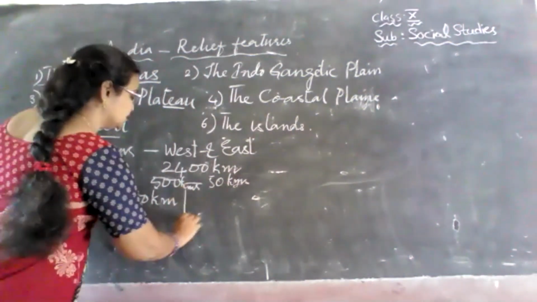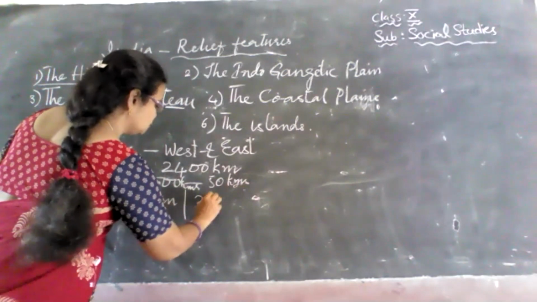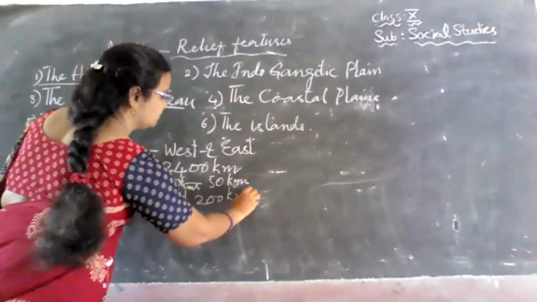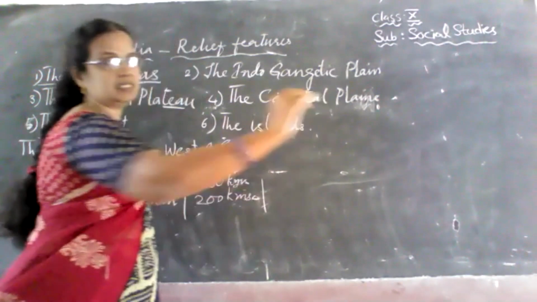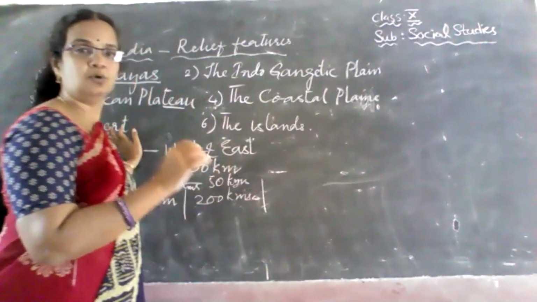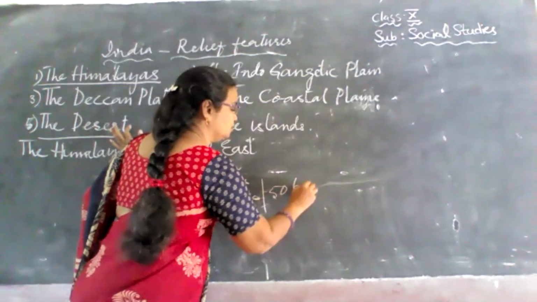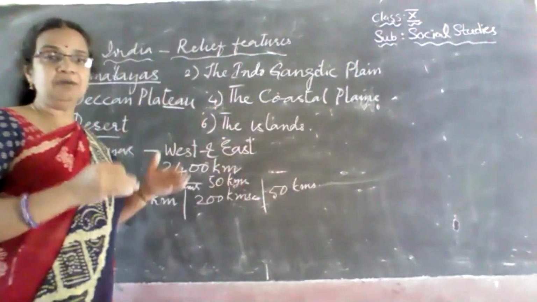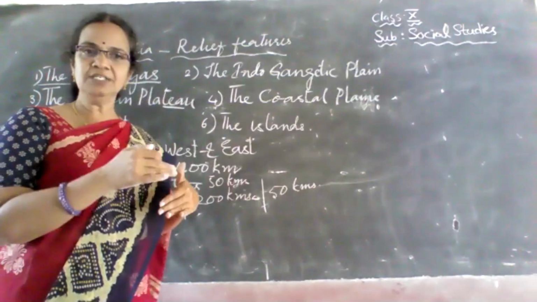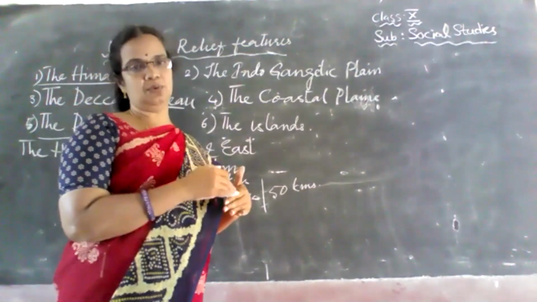When you go to the central part, it is almost 200 kilometers of width. And as you move towards the eastern side, the width goes on reducing, and it is almost 50 kilometers. This is the mean width of the Himalayan mountains.